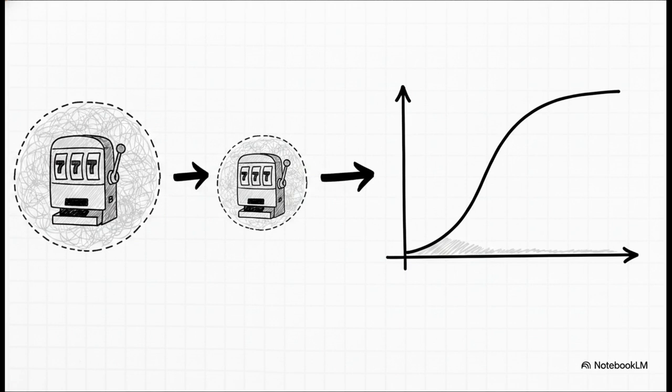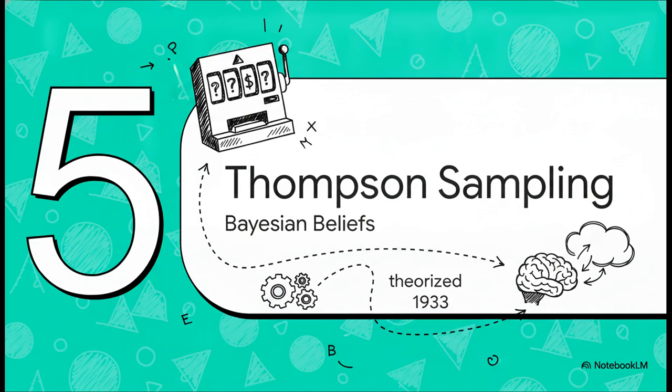So unlike epsilon greedy's infinite wanderings, UCB naturally slows down its exploration as it learns. Because of this, it achieves a logarithmic regret bound, meaning your regret actually flattens out over time rather than climbing forever. Huge improvement. Next up, Section 5, Thompson sampling, Bayesian beliefs.